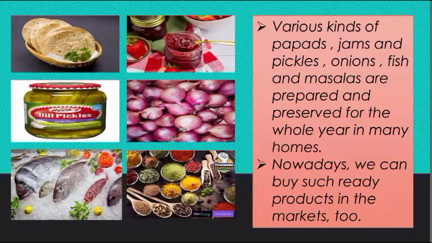So nowadays we can buy such ready products in the market too. But rather than buying from the market, as they are added with preservatives, people prefer to make them at home. That is homemade. And even in the market you get homemade things. People prefer such things because they are safe and healthy for eating. So these things are available throughout the year.